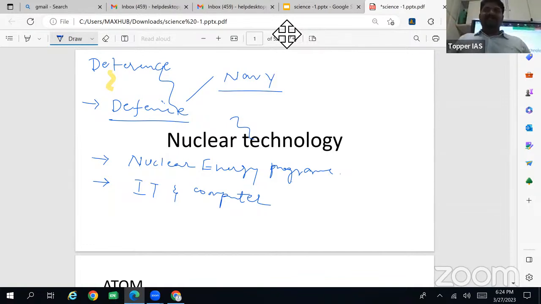So applications of IT, basically in e-governance, and general applications of IT. They can ask in the essay also, and even in Mains, the GS paper.